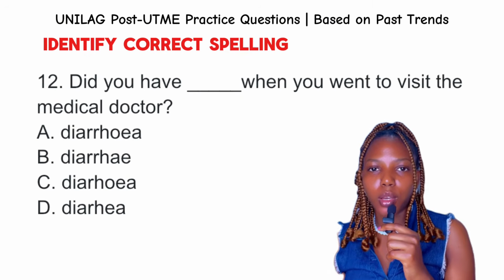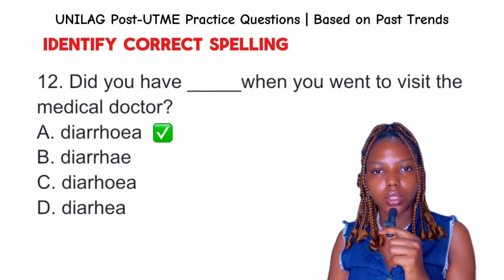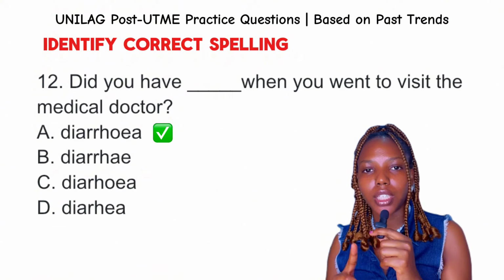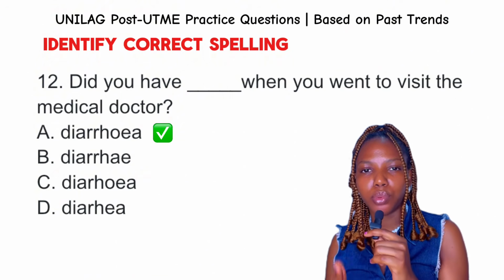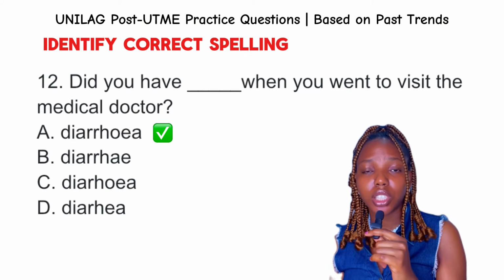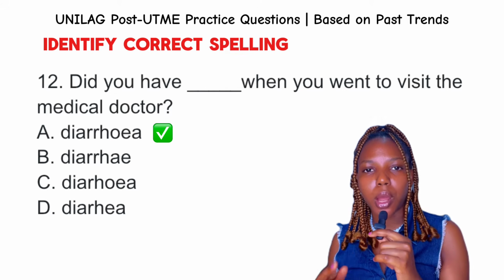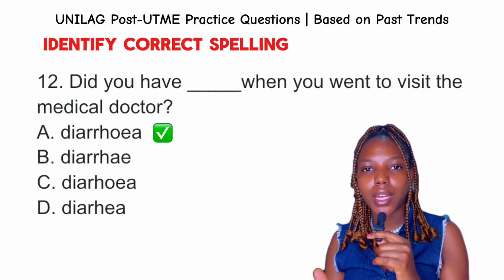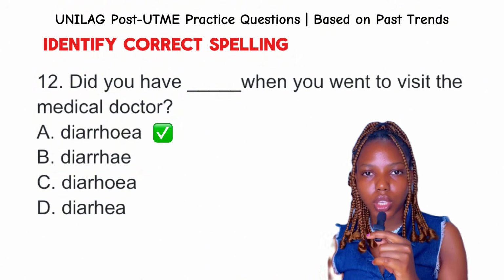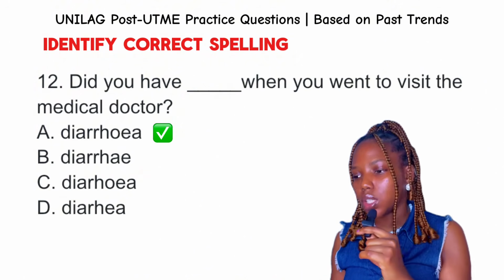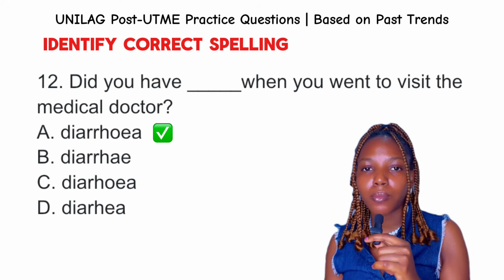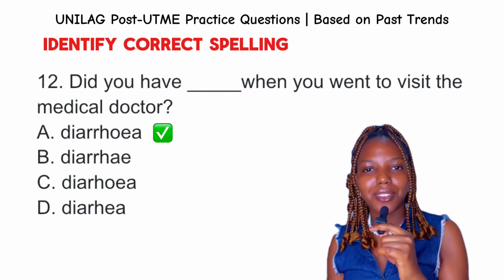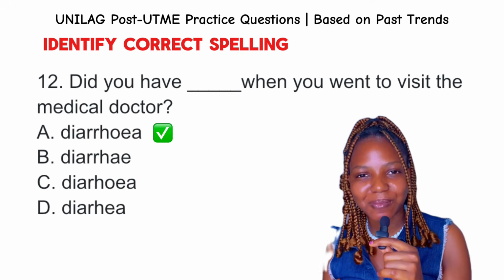Question 12. A watery stool that happens frequently is called diarrhea, and it is spelled as Diarrhoea in British English, while in American English it is spelled Diarrhea. So the difference is the presence of letter O and absence of letter O respectively. Okay, so the answer to this question is definitely option A, because in Nigeria, the official language is British English. Okay, so option A is the final answer to this question.